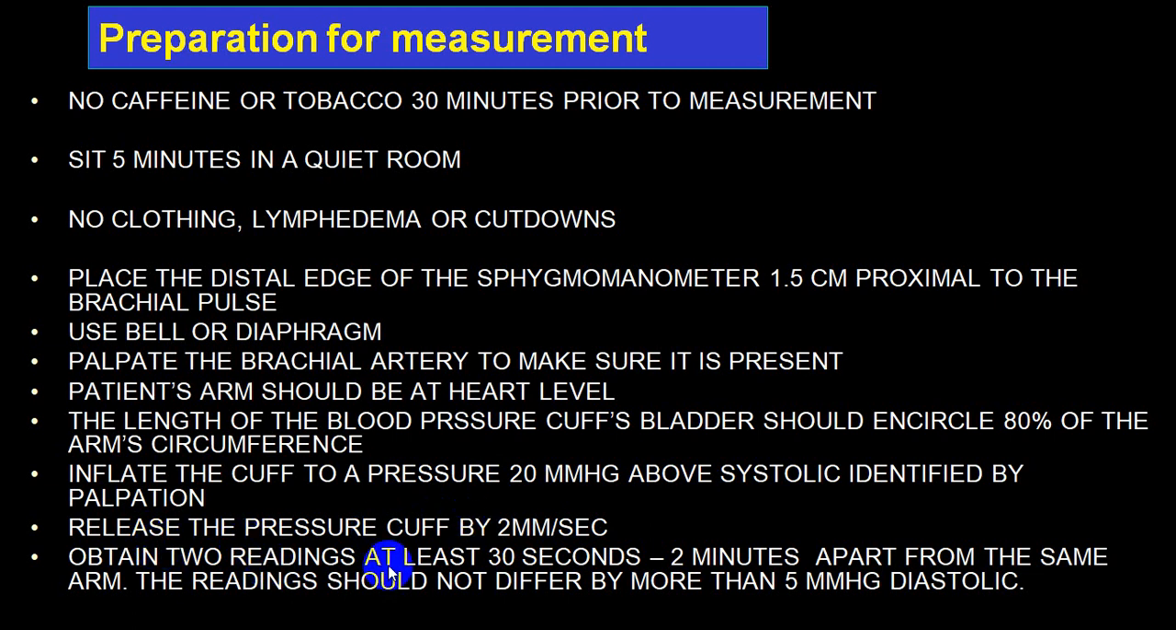Obtain the readings at least 30 seconds to 2 minutes apart. By and large, we say 1 to 2 minutes apart, and take a minimum of 3 readings. The readings should not differ by more than 5 millimeter in diastolic blood pressure, and always use the second and third readings and take the average of that.